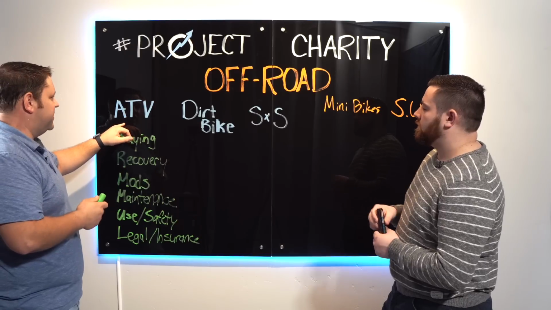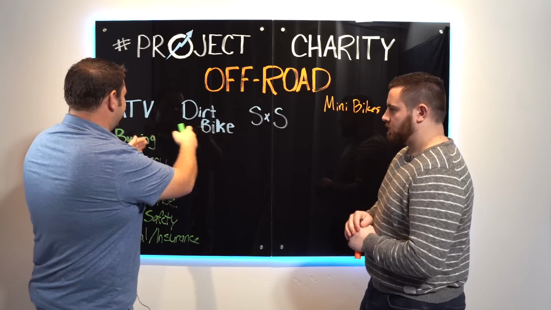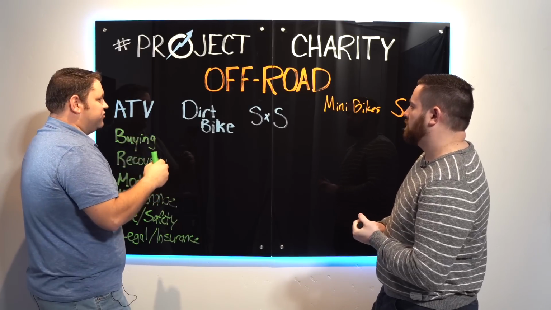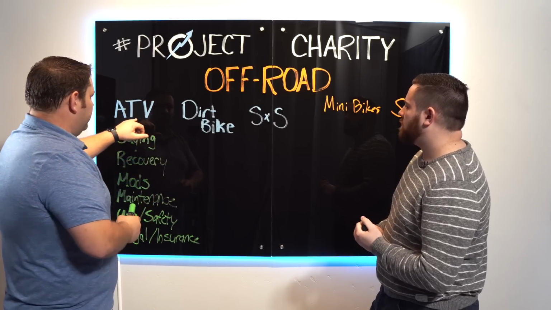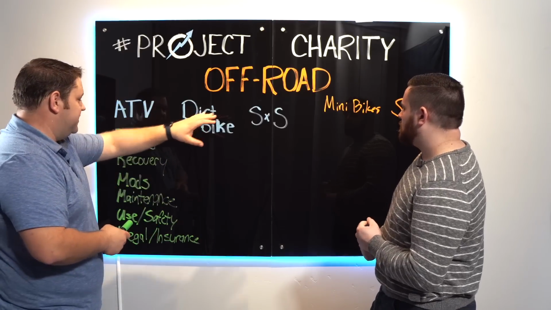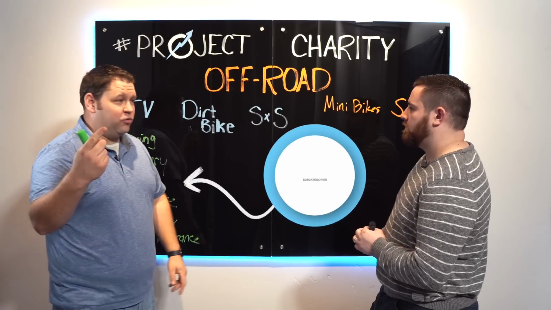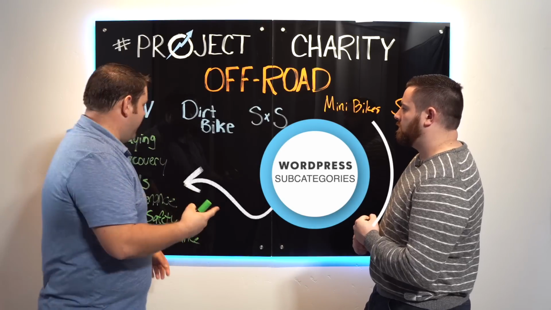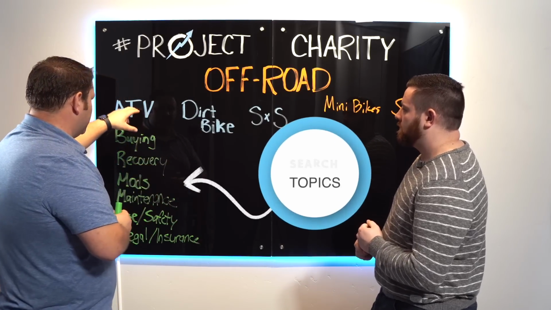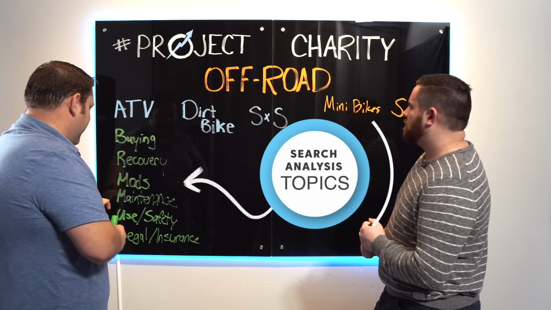The thing that makes the most sense to me would be to first break it apart by vehicle, because the activities I do on an ATV are gonna be different than a dirt bike, right? So a lot's gonna vary. So I probably would break it apart by those, and then under each one of these probably have these as either subcategories in WordPress, again, I don't care, or just topically, like in my search analysis, when I look at ATVs, I'm gonna look at buying them, modifying them, maintaining them, etc.